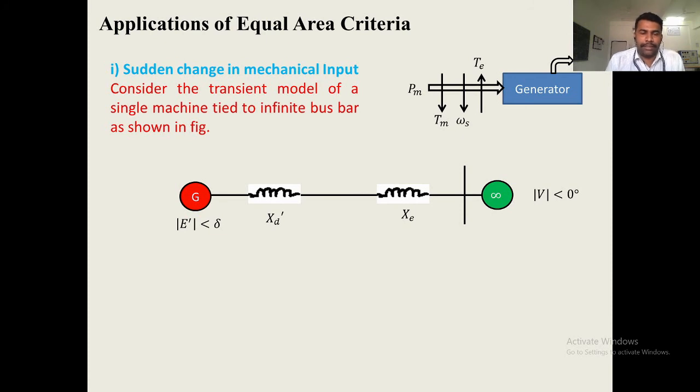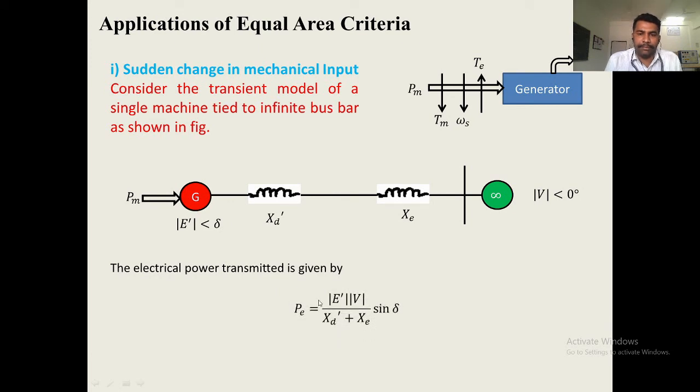The generator is supplied by mechanical power P_m. Under this condition, the generator will deliver electrical power P equals E dash into V upon X_d dash plus X_c, times sin delta. This equation we can also write as P_max sin delta.